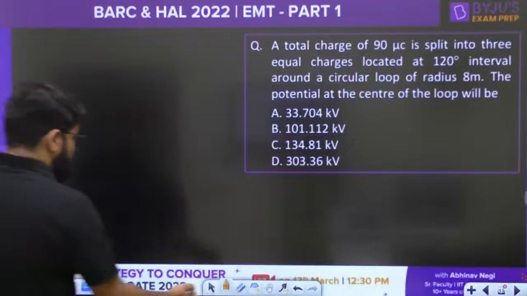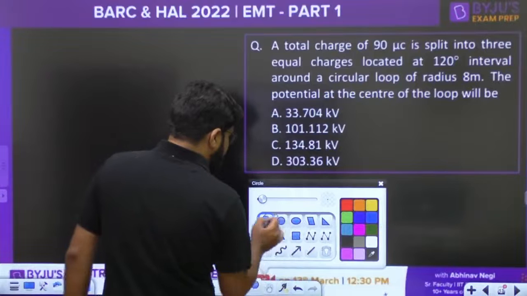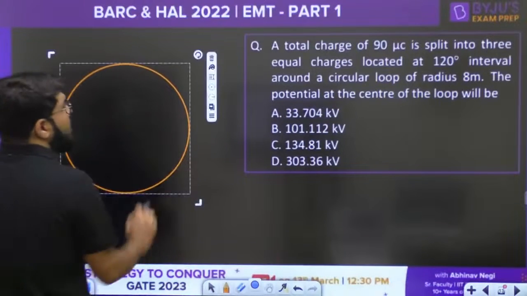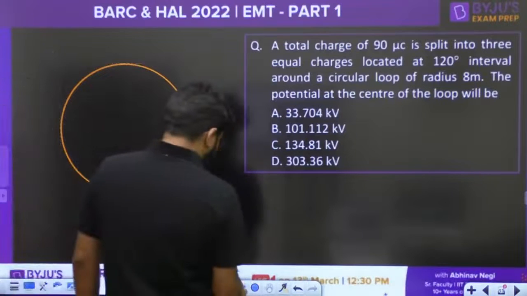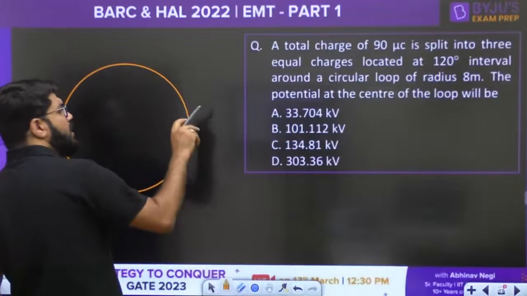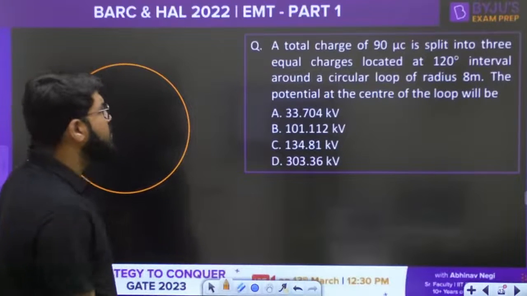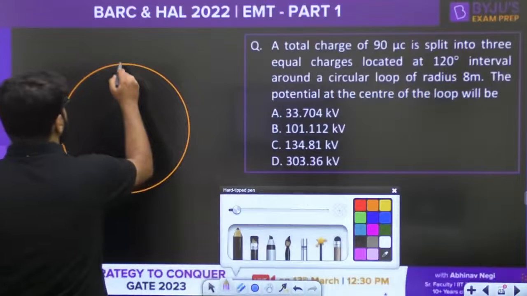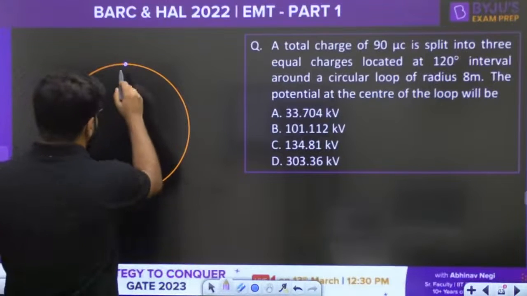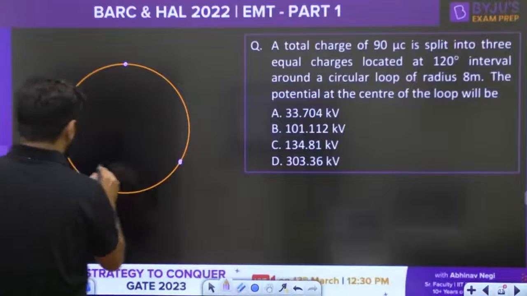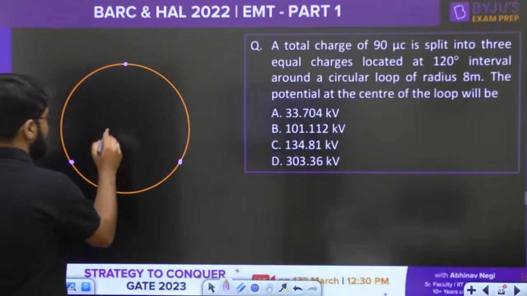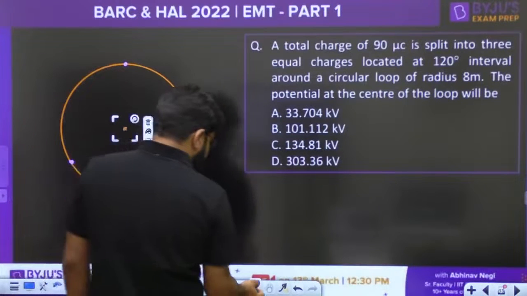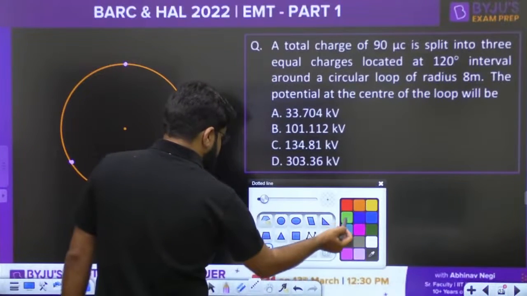Okay. So guys, let's take up the picture given to this. A total charge of 90 microcoulomb is split into 3 equal charges located at 120-degree interval around a circular loop of radius 8 meter. So I have taken the circular loop, and now I need to place the charges at 120 degrees. Approximately if I place, this can be the situation. Let me also mark up the center. This is the center, and let us mark up these distances.